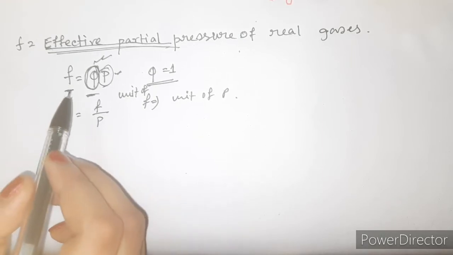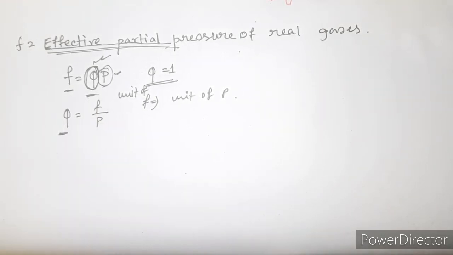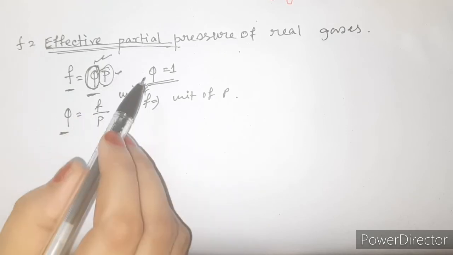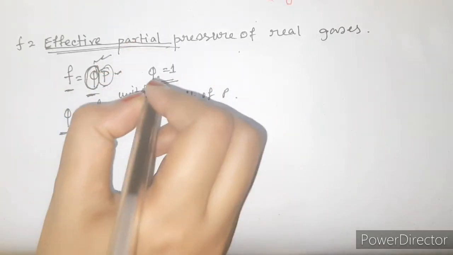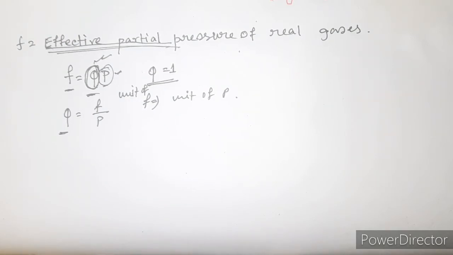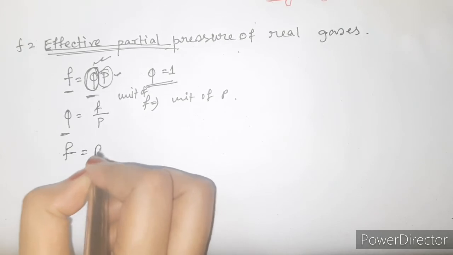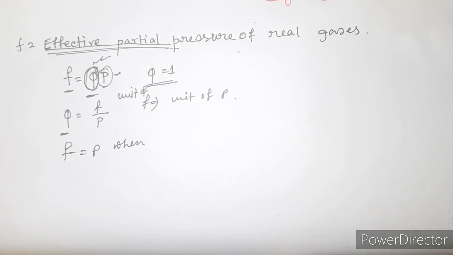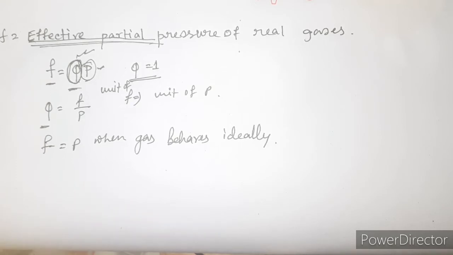That's why there is a term, the fugacity coefficient, which is multiplied by P, and then we get the value of F. For the ideal gas, phi is equal to 1, and then F is equal to P. This is the case at low pressure and high temperature, where F is equal to P. So that's all about the concept of fugacity.